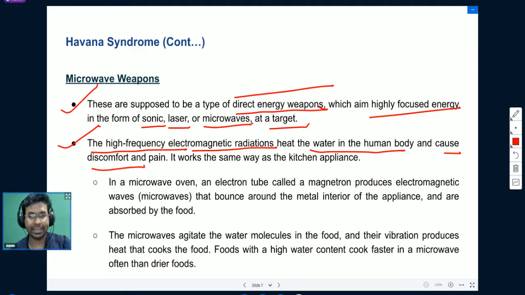It heats the water in the human body and it causes discomfort and pain. It works the same way as the kitchen appliance. So in a microwave oven, what happens?